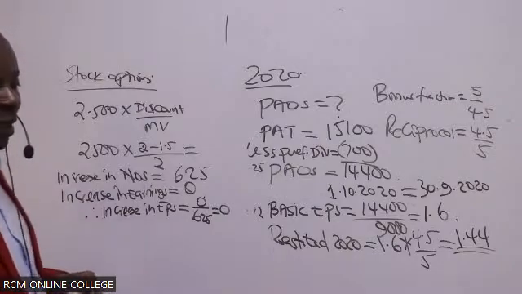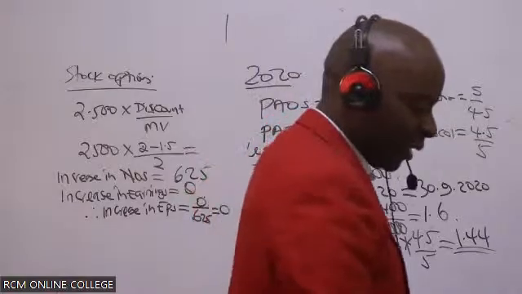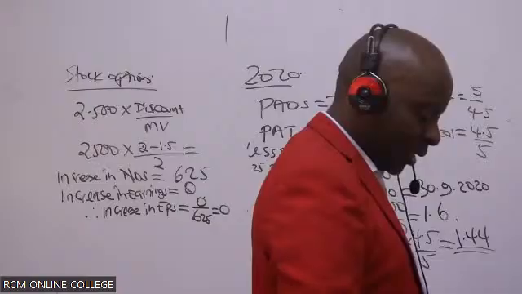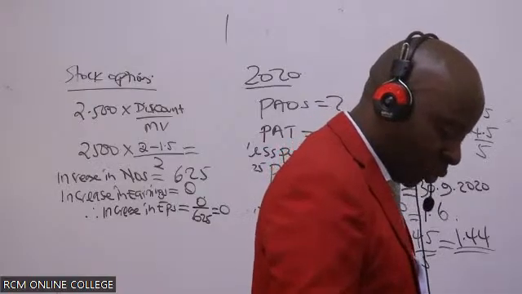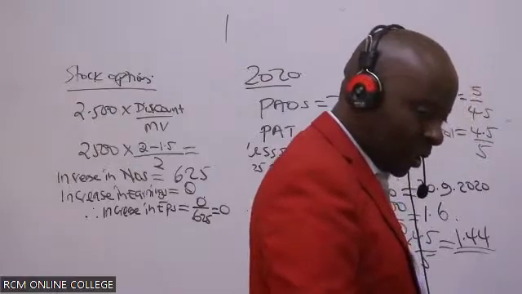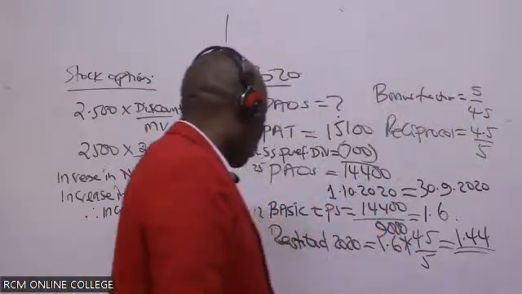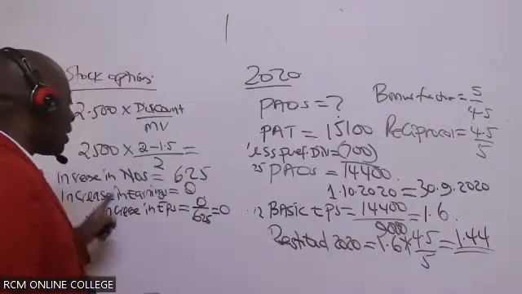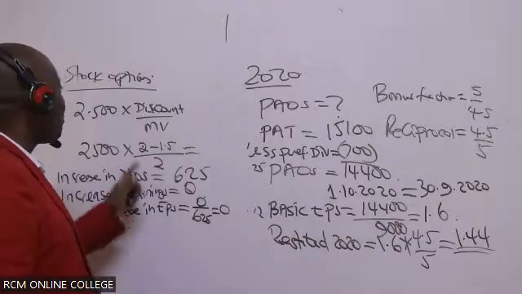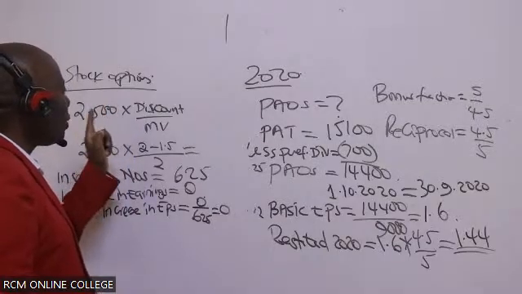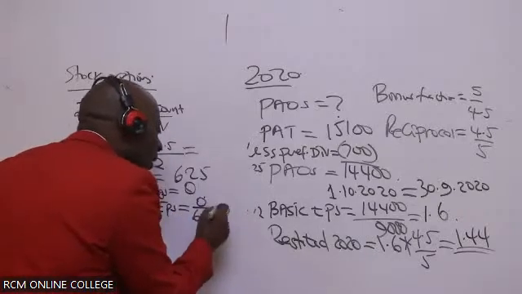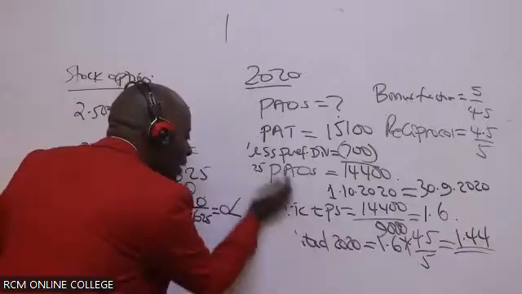Now, ladies and gentlemen, what was our EPS in 2021? I know you calculated it. It was 1.25, isn't it? So if these guys go ahead and exercise in 2021, then I expect this one now not to be potential, but to be dilutive. Why? Because the 0 increase in EPS is less than this.